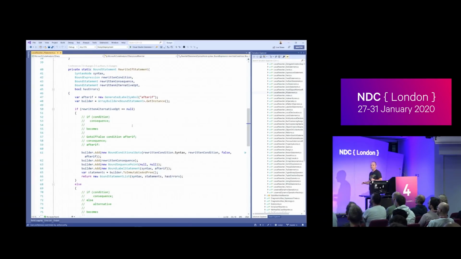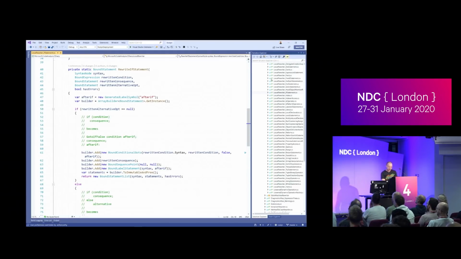The cool thing about Roslyn is the comments in this bit are awesome. For pretty much every one of these, there is a comment that says this code becomes, and it shows you what the output's going to be. It shows you in this pseudo, not really IL, but also not really C# thing. But you can see, if condition, run some code. Well, as I said at the very start, IL doesn't have blocks. We can't say run this bit of code. So what we have to do is flip the condition and say, if we're not running, skip that bit of code. So back to branching.